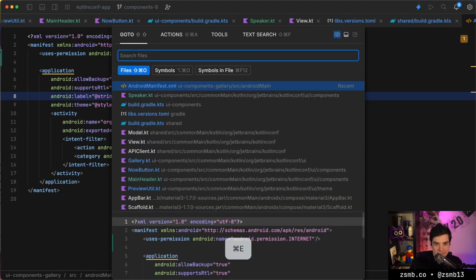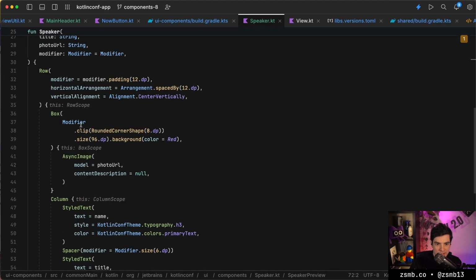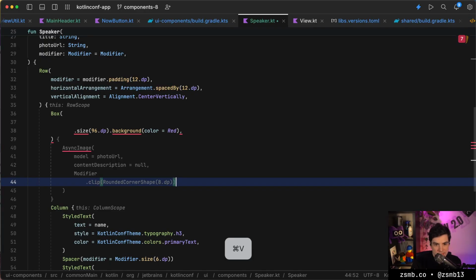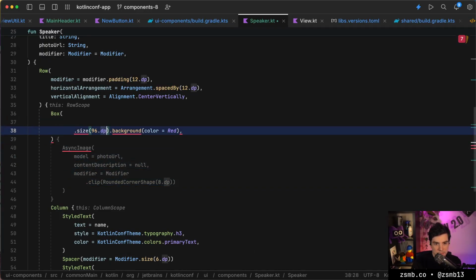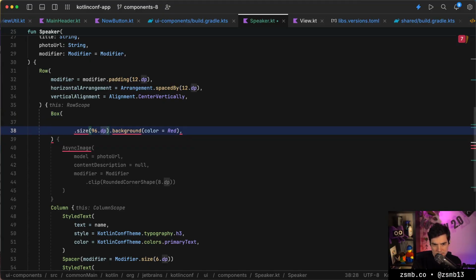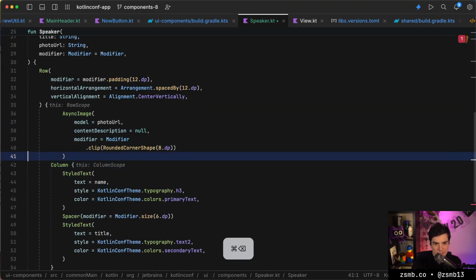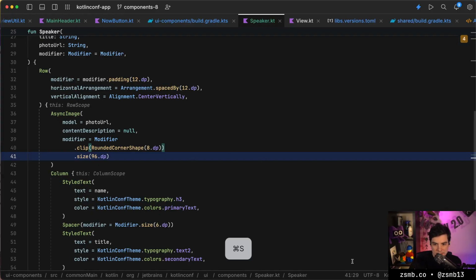We still have a red flashing box, which I don't love. So let's take care of that. So basically just move this down here and remove the box. Sorry, we also need the size before I lose that. So we're gonna size this and clip it, and that's it. And we'll save that.